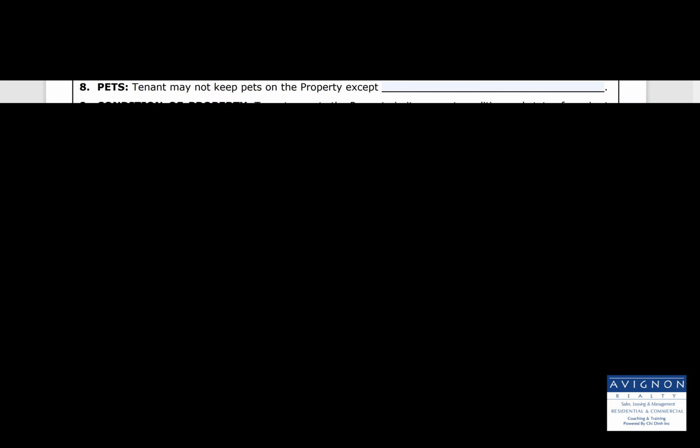Paragraph 8, pets. Tenant may not keep pets on the property except if there's any exception that will go right here on this line. Paragraph 9, condition of property. Tenant accepts the property in its present condition and state of repair at the commencement of the lease. Upon termination, tenant shall surrender the property to landlord in the condition required under the contract, except normal wear and tear and any casualty loss.